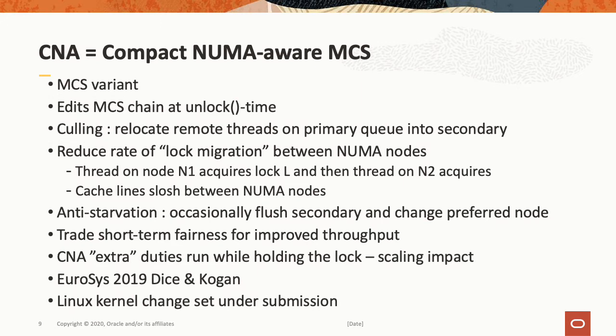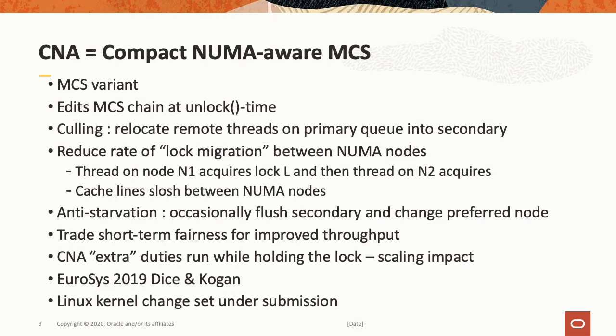So now we'll switch over to an MCS variant that was developed by my co-author Alex Kogan and myself and was published in EuroSys 2019. Again, this is an MCS variant, but what we do that's different from MCS is we edit the MCS chain at unlock time, and we look forward into the chain, and we cull or remove remote threads, remote being a thread that's running on a different NUMA node, and move them out of the primary queue and into a secondary queue. And this reduces the so-called rate of lock migration between NUMA nodes.